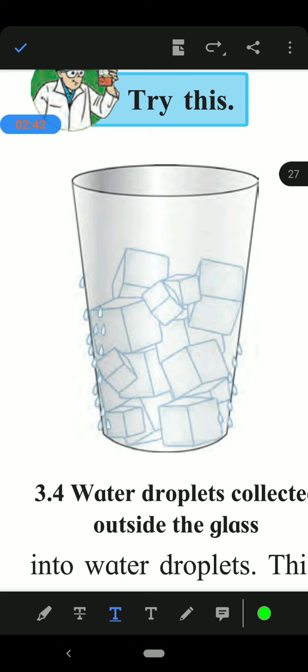Now we will talk about the daytime or the afternoon. In the afternoon, the temperature of air is high, of course, because the sun is exactly overhead. So the capacity of air to hold moisture will increase. It will hold more moisture, so there is less chance of forming water droplets or dewdrops.